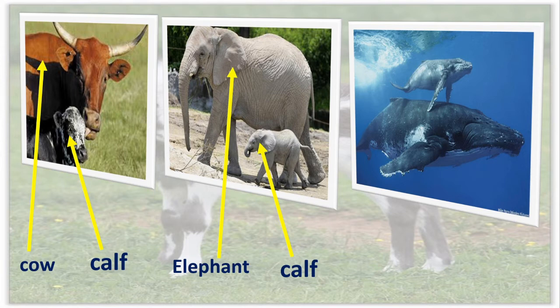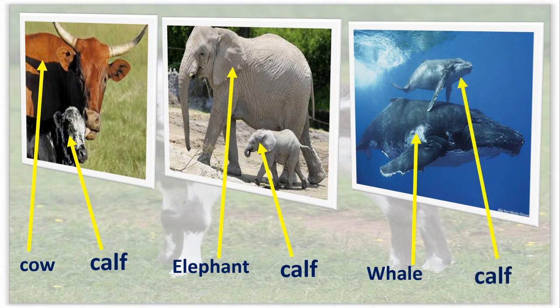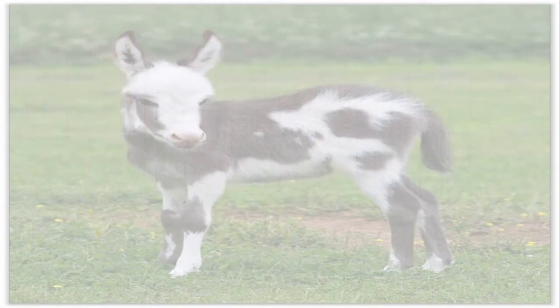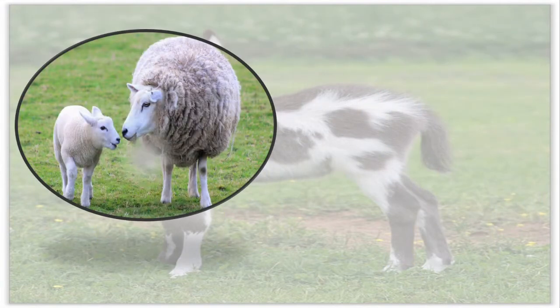Here you can see a big whale, correct? And the young one, that is also called as calf. I have classified the animals like this. Okay, the young ones' names are same here: cow, calf, elephant, calf, whale and calf. Okay, it will become easier to learn, isn't it?